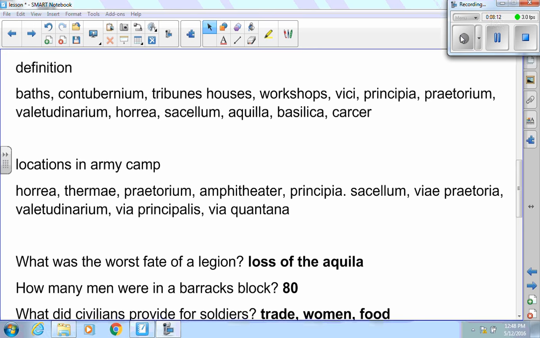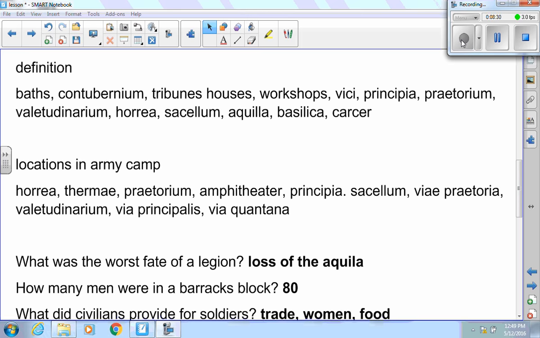The vici were the settlements that grew up around the military bases, and they developed into towns. And that's kind of where the families of the soldiers would live. And it started out with like people... Yeah, that's good. We don't want the whole story. Good. What were the Principia?